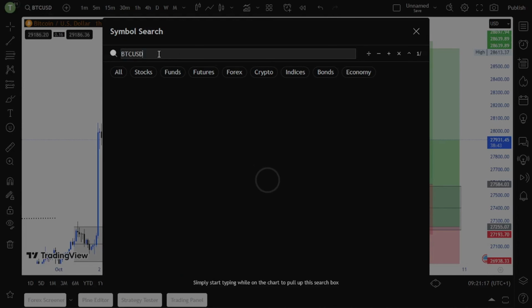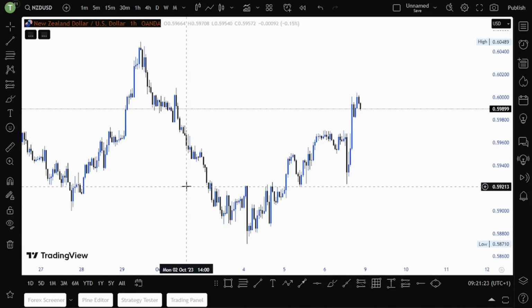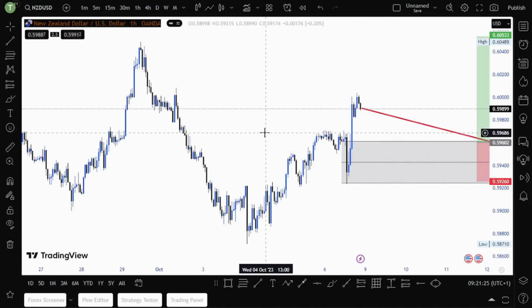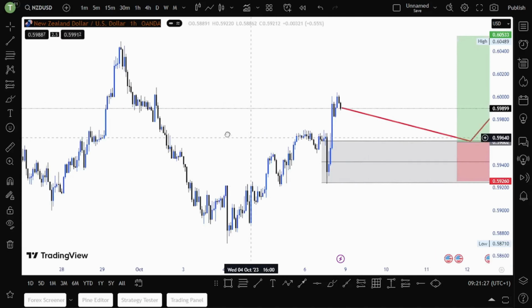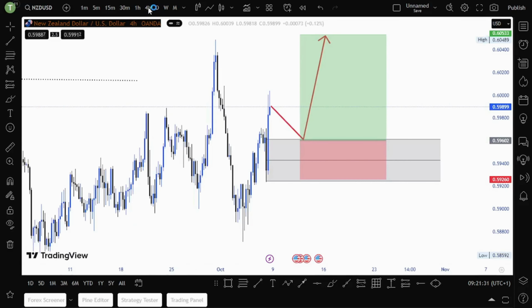So now let me look at NZDUSD. Now looking at NZDUSD, as you can see, we have already shifted. Let me just go on H4, because H4 is my higher time frame, along with daily. And my entry time frame is sometimes M30 or M15 and H1.